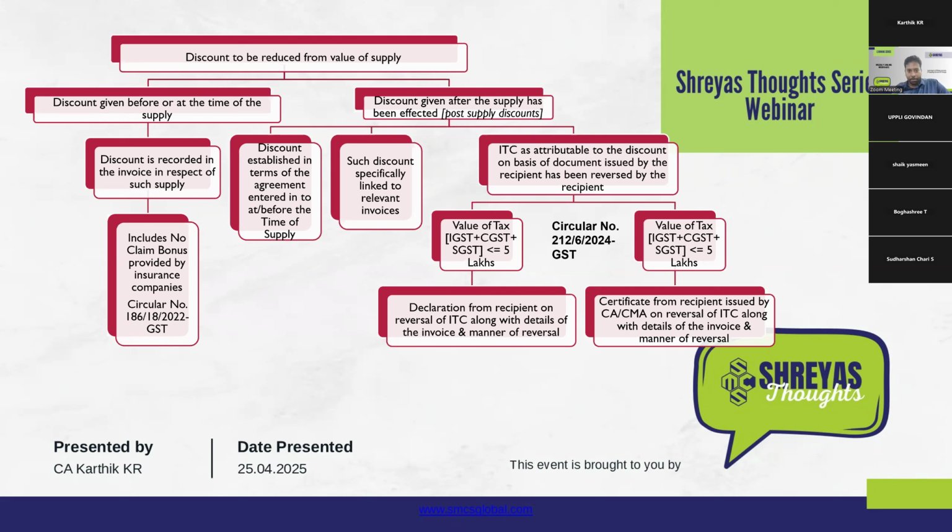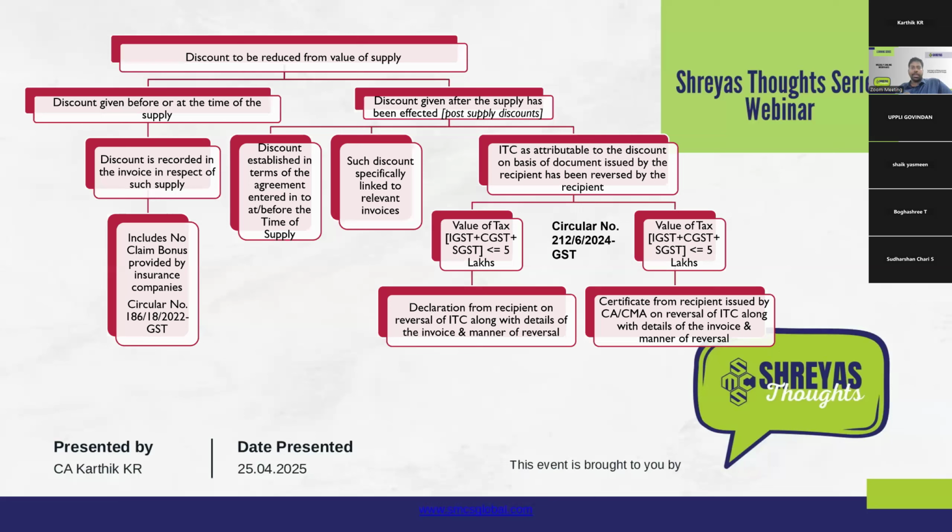So in case of pre-supply discount, or the discount that is given before or at the time of supply, if the discount is recorded separately in the invoice, then such amount can be reduced from the value of supply. So what is to be kept in mind? At the time of issuing the invoice, if the discount is particularly known, such discount should be clearly captured in the invoice. Only if it is captured in the relevant invoice as a reduction, it will be allowed to be reduced from the value of supply for determining GST.